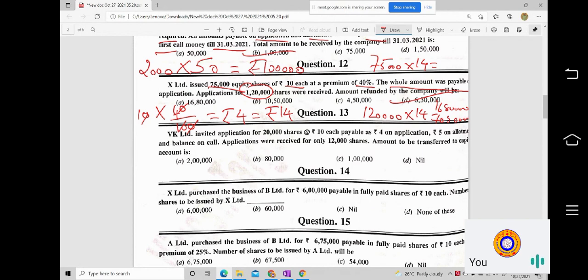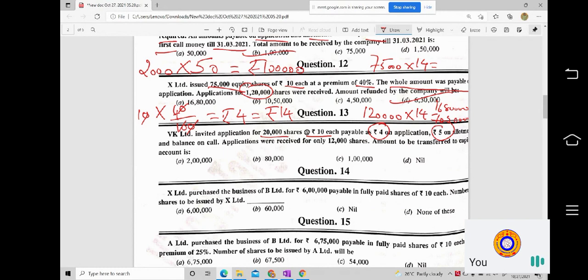The shares are issued at par, not at a premium. Rupees 4 on application and 5 on allotment means 9 rupees is given, and the balance of 1 rupee is on call, which can only be the first and final call.